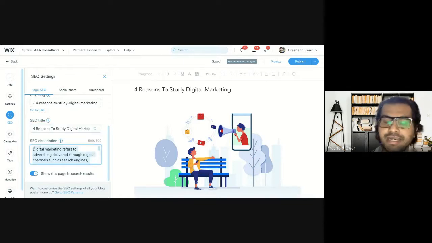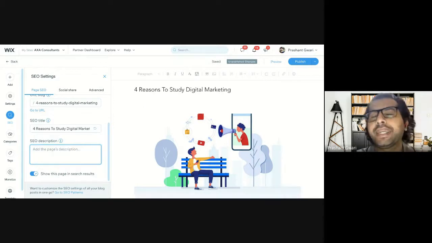When we are writing an SEO description, we have to remember that Google allows only 220 characters on desktop devices and 120 characters on mobile devices. So we have to write a short description about this blog in our meta description or SEO description part.